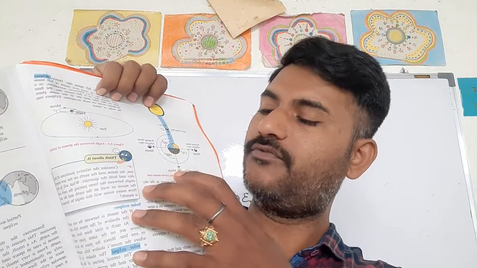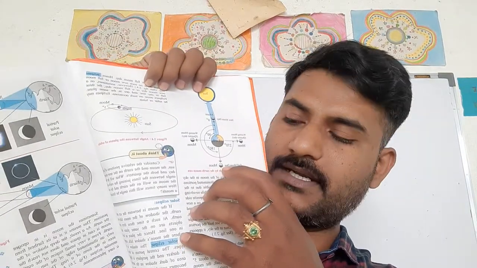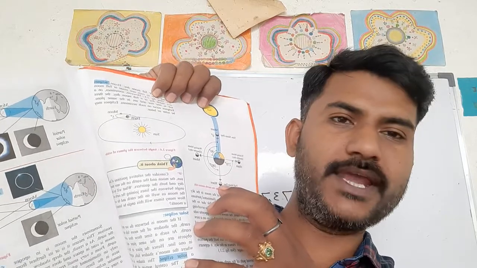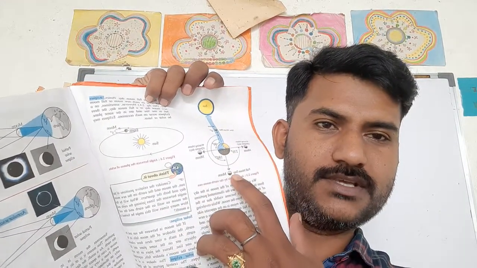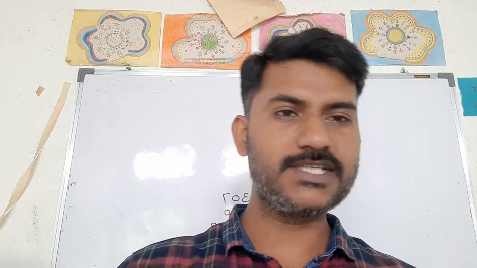Here the figure shows the sun, new moon and full moon. When the moon is revolving around the earth, on the full moon day it is totally opposite. See, the sun is here, the earth is here, and the moon is here. So it is totally on the opposite side of the sun on the full moon day.